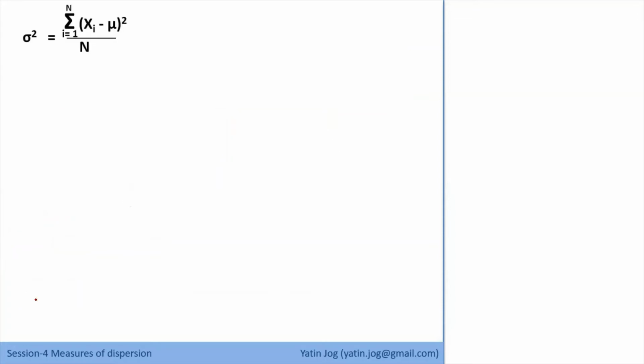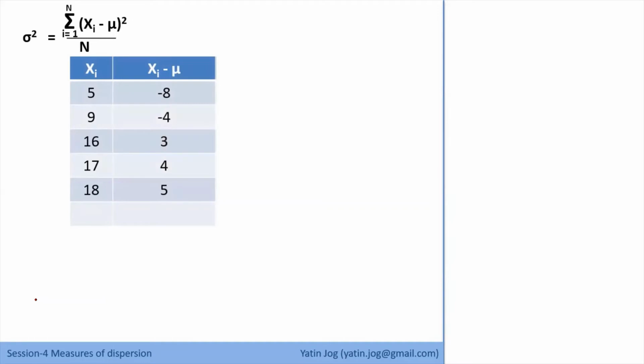So this is the formula for variance and standard deviation. We'll try to solve one problem using this formula now. Suppose this is your data set: 5, 9, 16, 17, 18. I have 5 values with me. If I have to use this formula, the first thing is I have to calculate xi minus mu. For that, first I have to calculate mu, that is the mean.